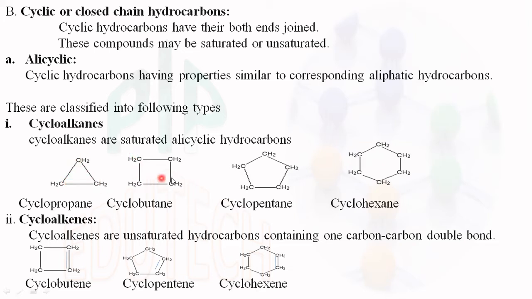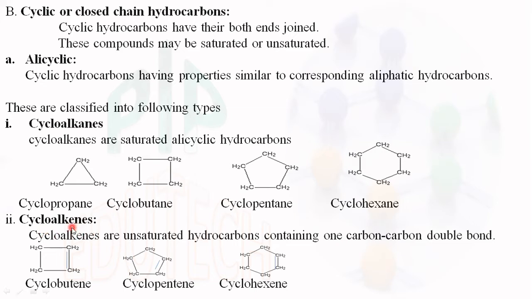Here it is 4 carbons, so it is butane. No double bonds are there. All the carbon atoms are linked together by single bonds in a cyclic form, so it is called cyclobutane, cyclopentane, cyclohexane.